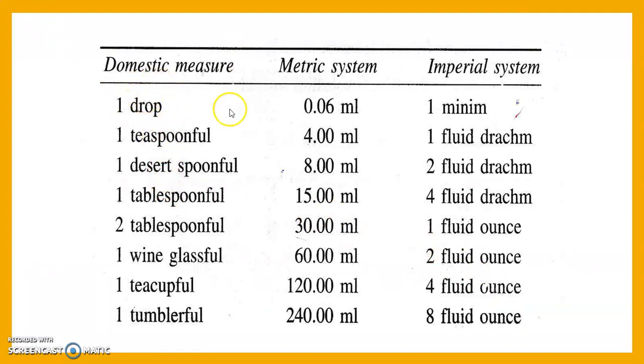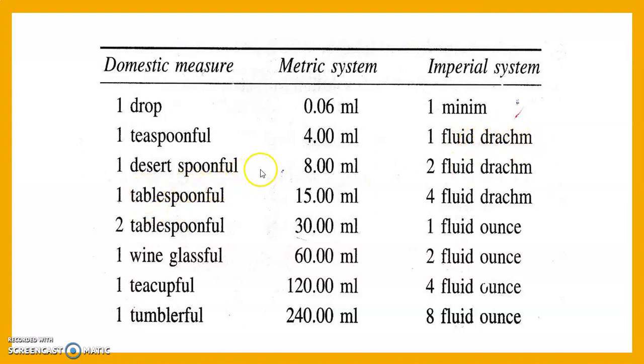Here are some metric system measures and imperial measures. 1 drop is 0.06 ml in metric system, and it means 1 minim in imperial. 1 teaspoonful means 4 ml in metric, and in imperial it's 1 fluid drachm.